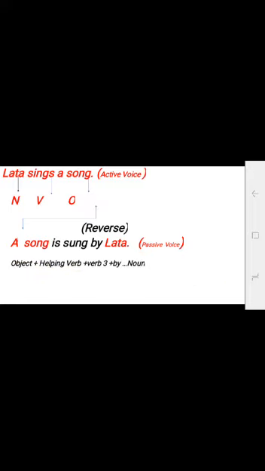As I told earlier, Lata noun, sings verb, a song object. In the passive voice it will reverse: a song is sung by Lata. The rule will be object plus helping verb plus verb 3. Verb 3 means past participle plus by. Object can be noun or pronoun.